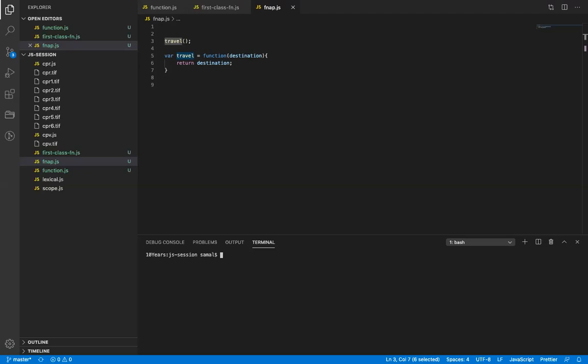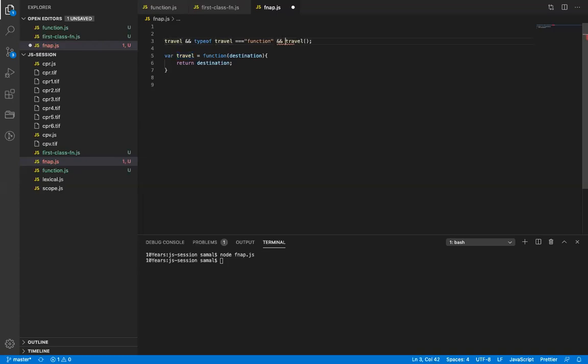But in JavaScript we cannot trust developers, so we can give a check. Which check? Travel and logical and, then typeof travel. Where typeof? After the and. Typeof travel triple equals to function.